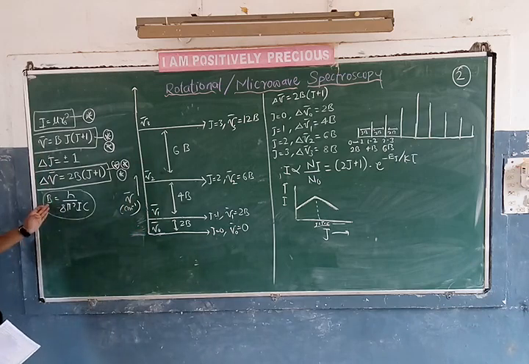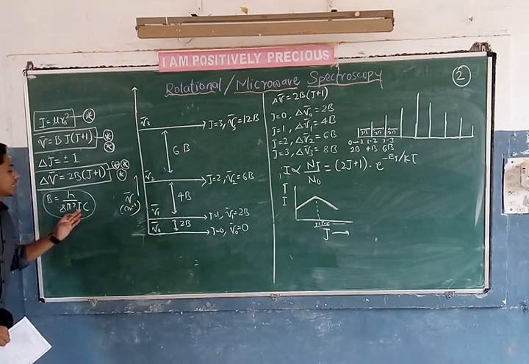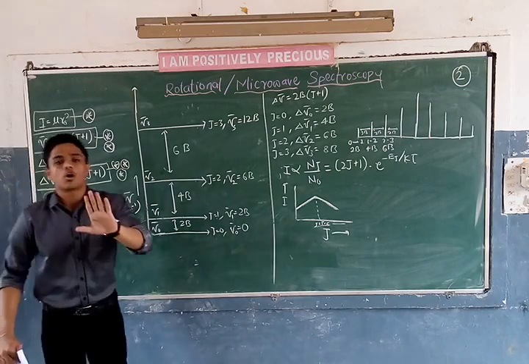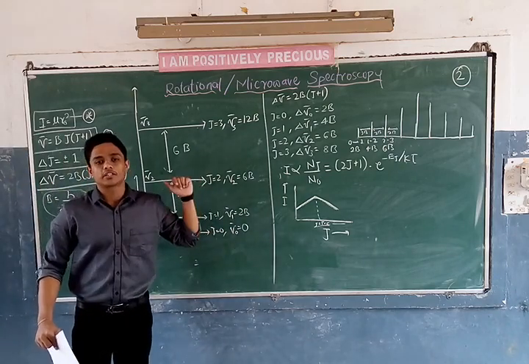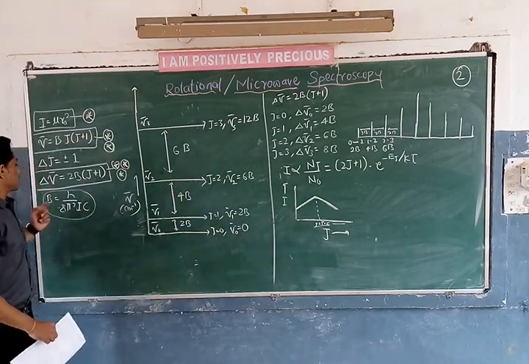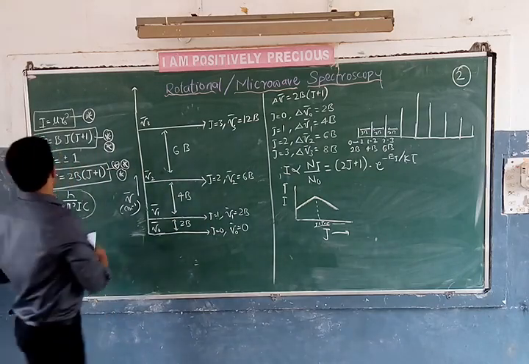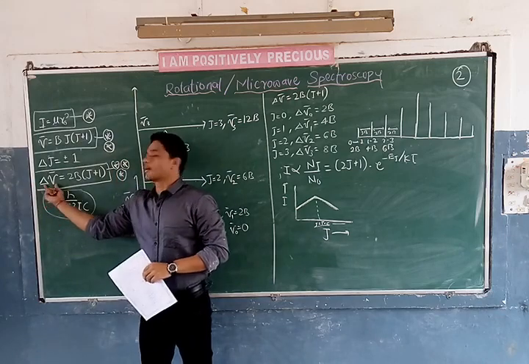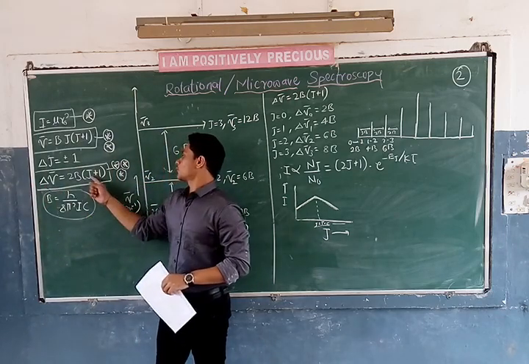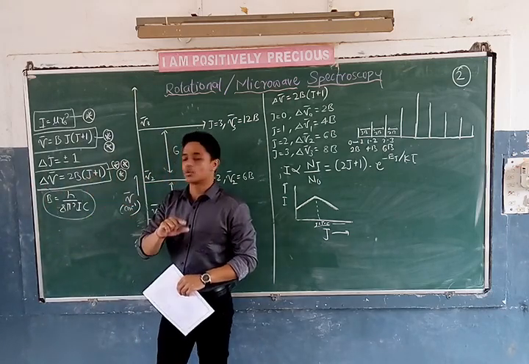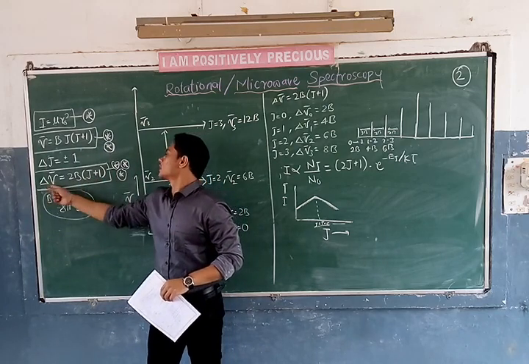h is a constant, and B is given by h upon 8 pi square IC. I have explained it. If you have not got it, see the last video again and you will get the expression for B. Once you have the expression for B, from the experiment we have got delta mu bar for the first transition. For the first transition, J will be 0. If J is 0, then delta mu bar is equal to 2B.